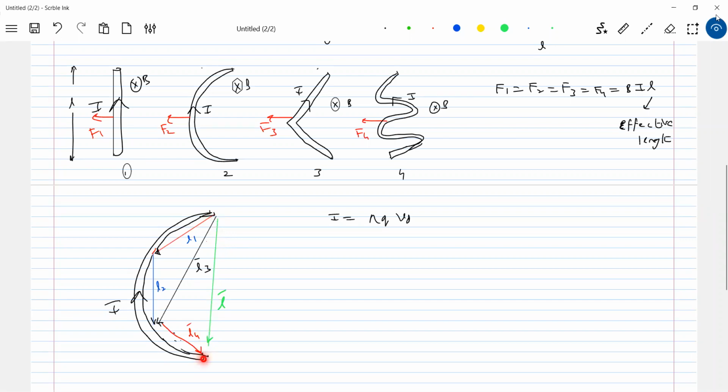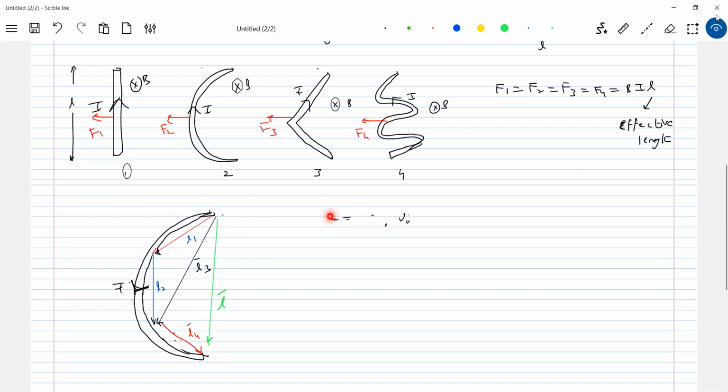When it moves from one end to another end, what is the net displacement? The net displacement is equal to this L bar only. Anyway, I think I'll change the direction of current. When the charge particle moves from this end to this end, how does it move? It will move in a curved path. But the effective length traversed by it is L bar, or the displacement of the charge particle will be L bar, because drift velocity is defined as displacement by time taken. So in terms of either the charge or the vector notation, you can analyze here.